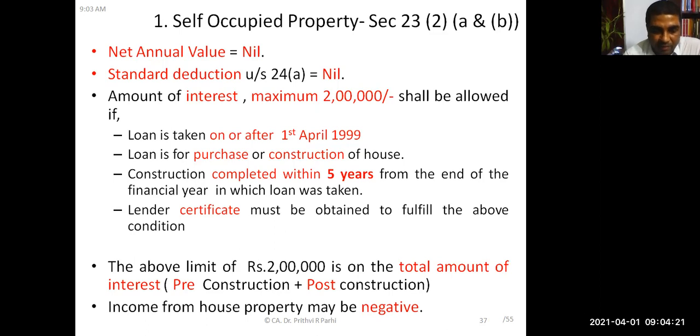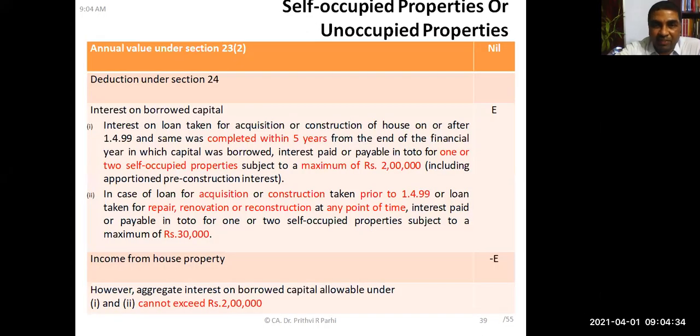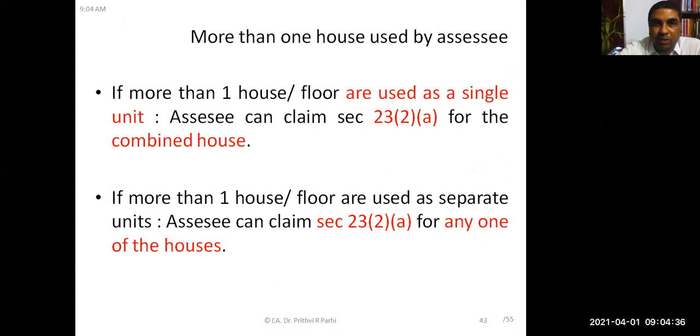Are you getting me? So 2 lakhs. Yes, maximum up to 2 lakh. And in certain cases it is 30,000. We have discussed in our previous classes. These are some questions we had solved.